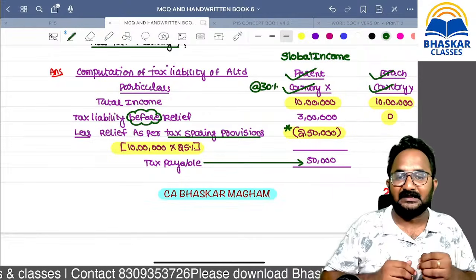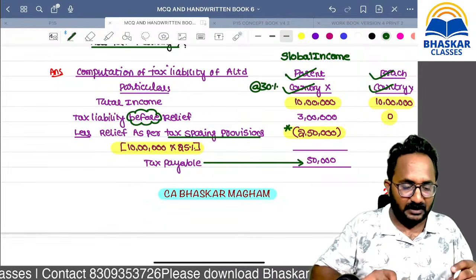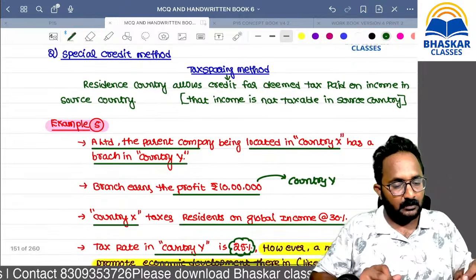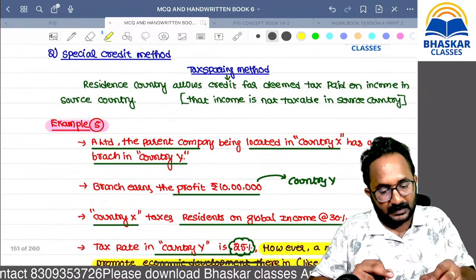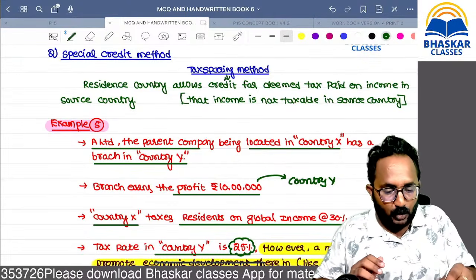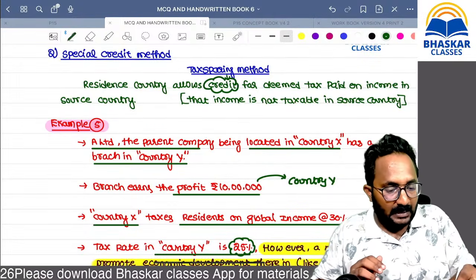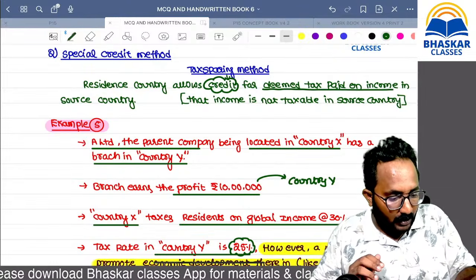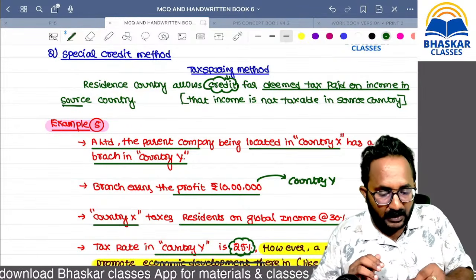Now you can remember the theory. The resident country, that is India, is allowing the credit for deemed tax paid on income in the foreign country.